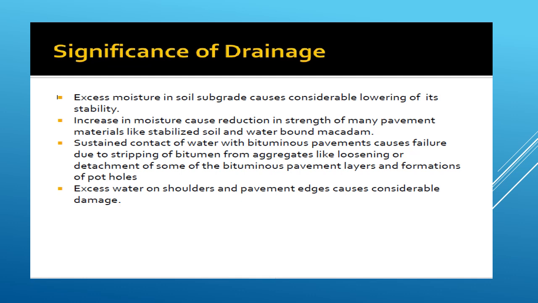In some clay soil, variation in moisture content causes considerable variation in volume of subgrade. One of the important types of flexible pavement failure due to poor drainage is by progressive development of undulations on roadway surface in the form of rutting along the wheel path of heavy vehicles.